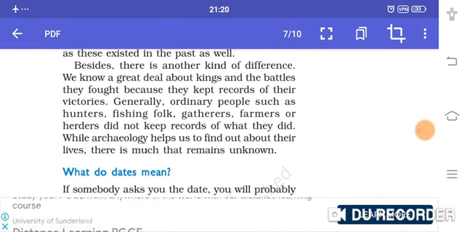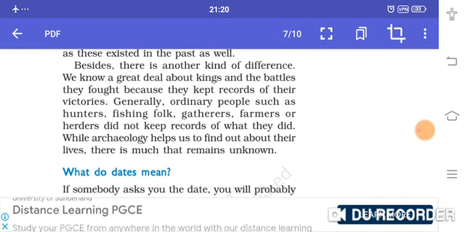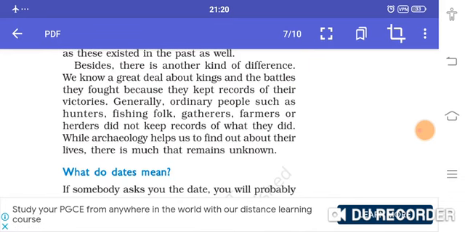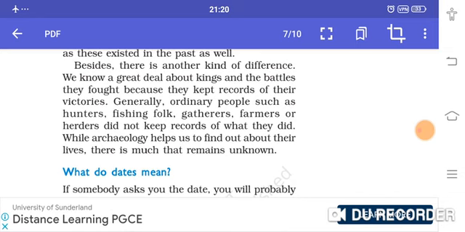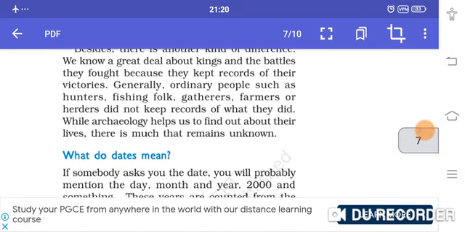Generally, ordinary men such as hunters, fishers, gatherers, farmers or herders did not keep a record of what they did, because they weren't doing any notable work, or they did not know about reading and writing. While archaeology helps us to find out about their lives, there is much that remains unknown.